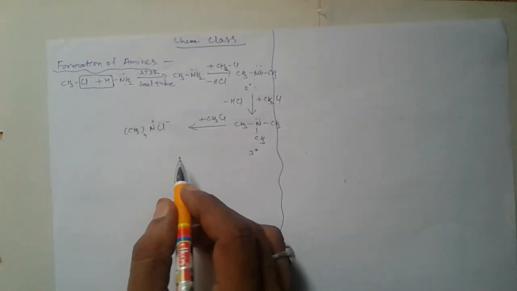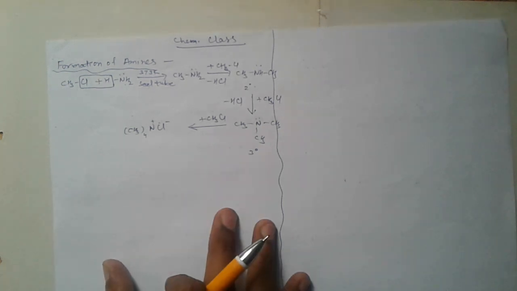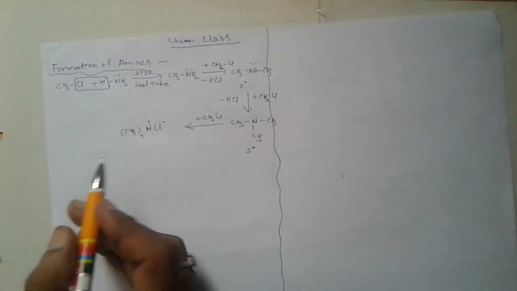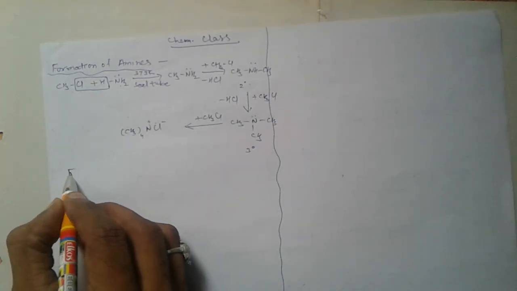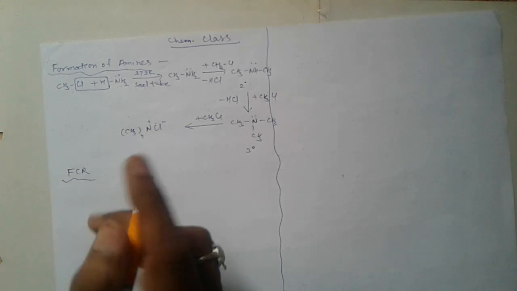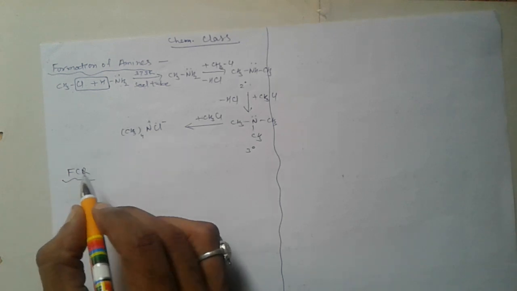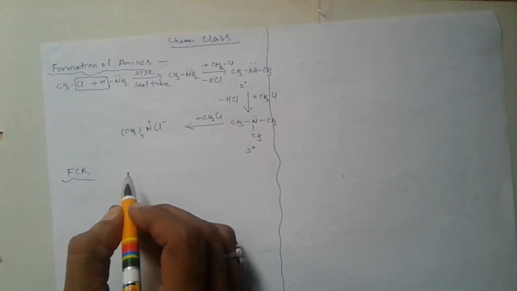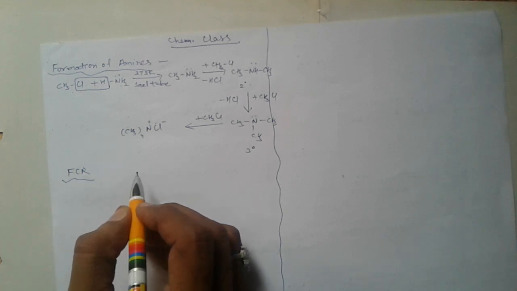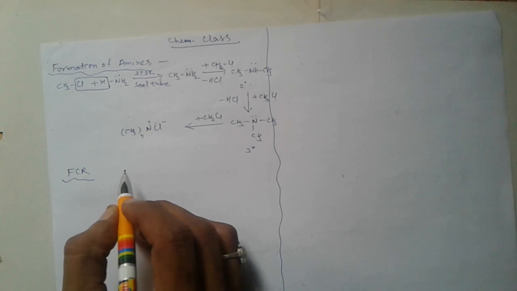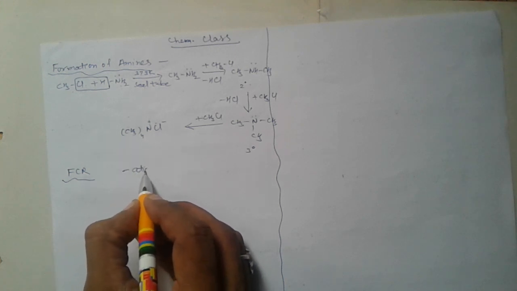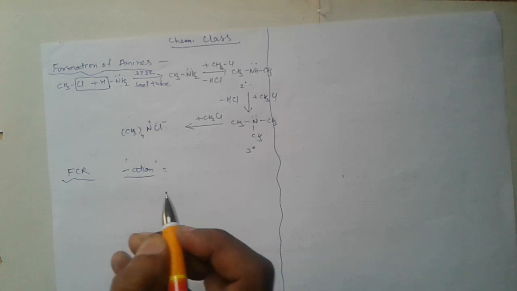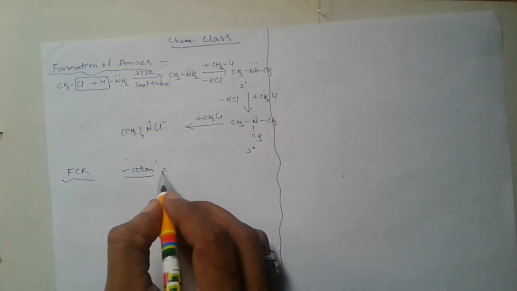Now the next example of nucleophilic substitution reaction, last, is the Friedel-Crafts reaction. Friedel-Crafts reactions are of two types. First is alkylation and another one is acylation. Here, the suffix -ation, very important, means to add.